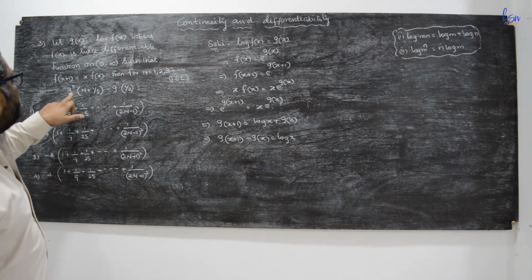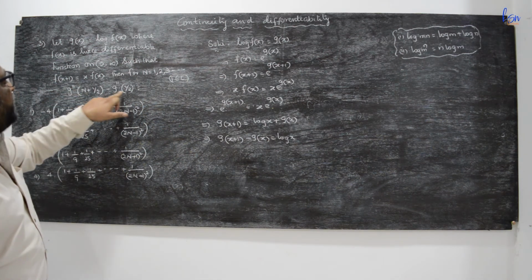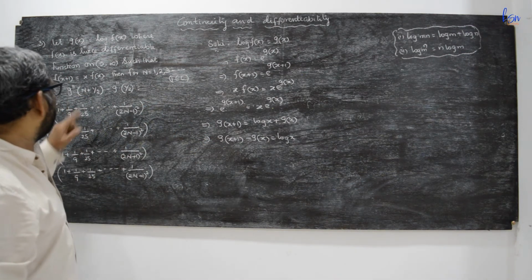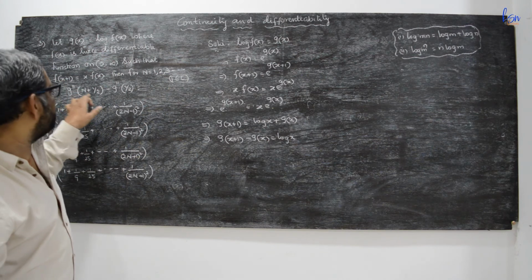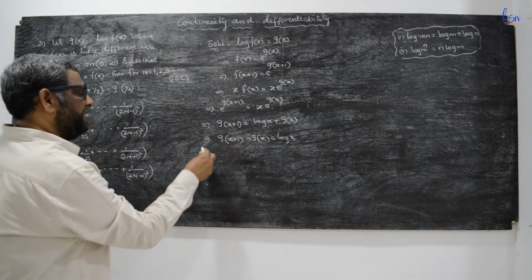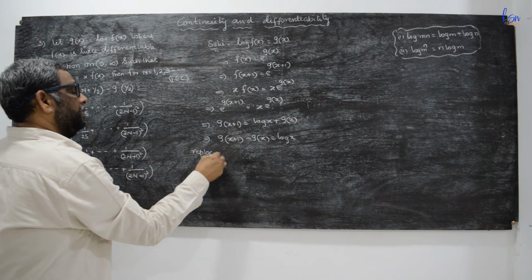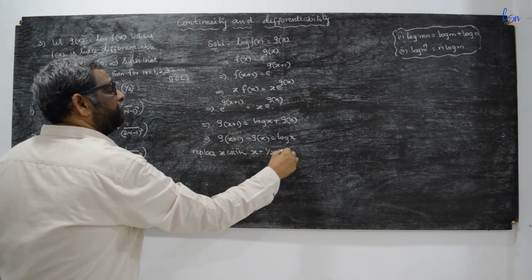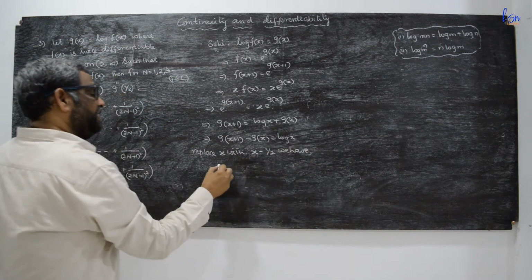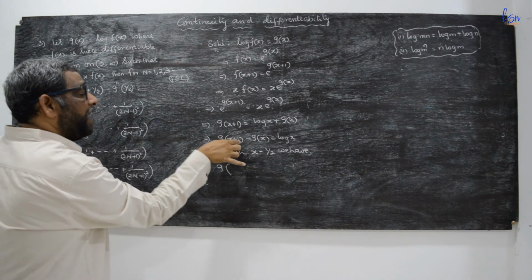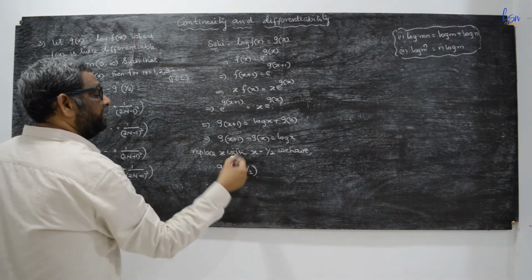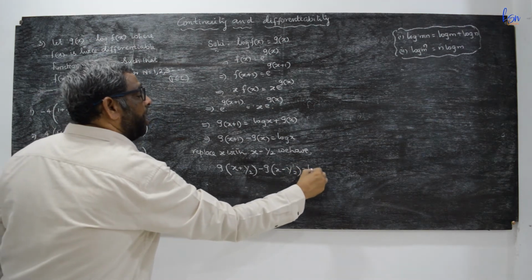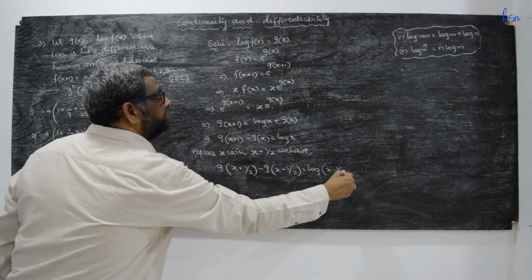Now here we are asked to find g''(n+1/2) minus g''(1/2). So first of all, we will prepare such an equation in which n plus a half or x plus a half will exist. So for that purpose, replace x with x minus a half. We have g(x-1/2+1), that is g(x+1/2), minus g(x-1/2) is equal to log(x-1/2).